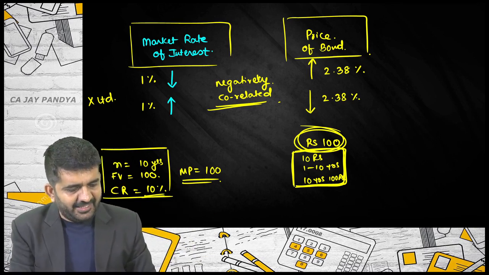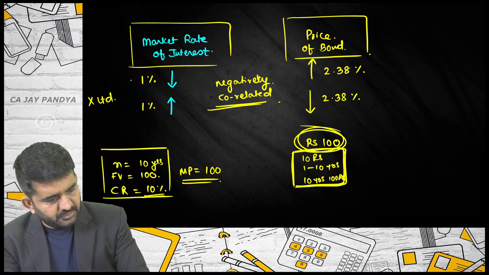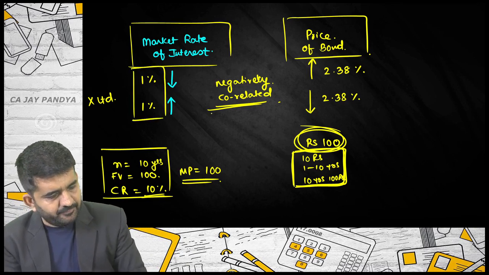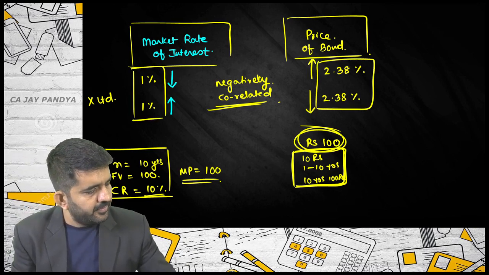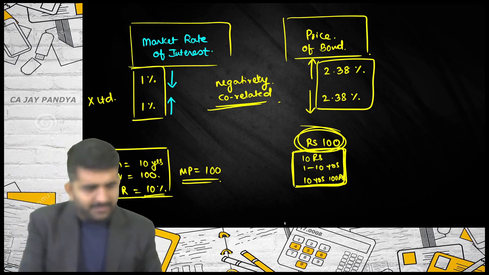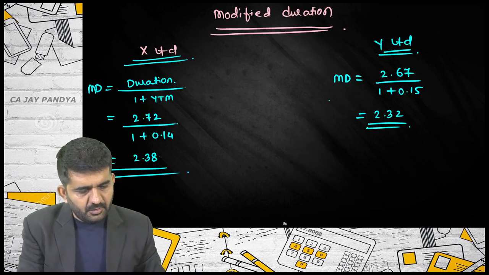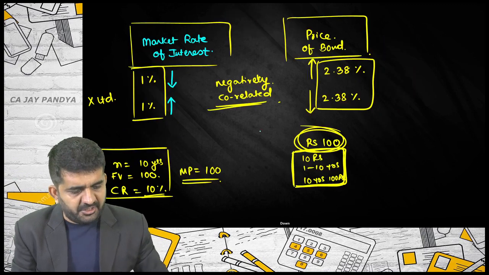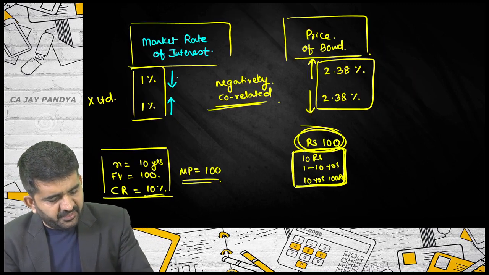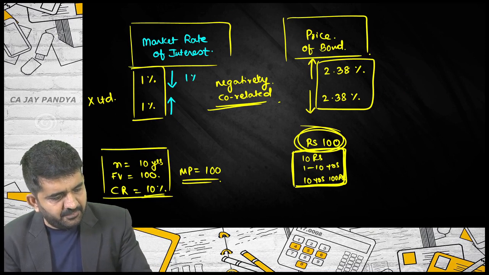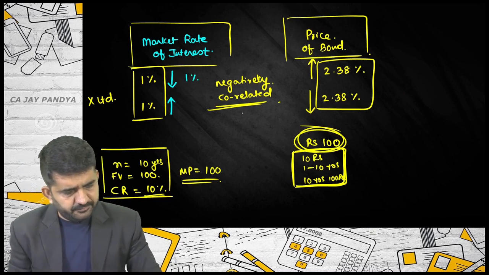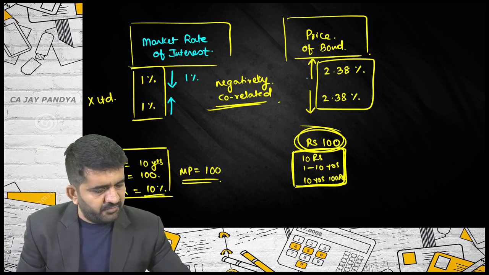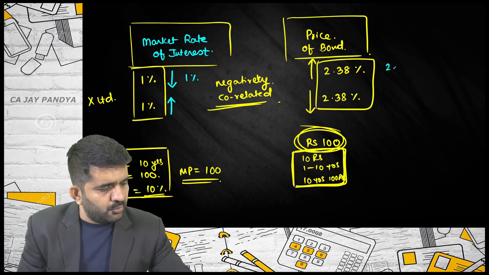This was for X Limited. For Y Limited, what is the modified duration? 2.32. If the rate of interest decreases by 1%, the price of the bond will increase by 2.32%.